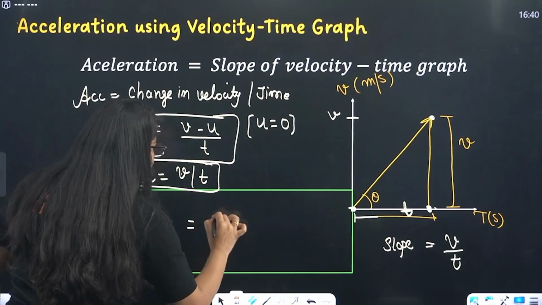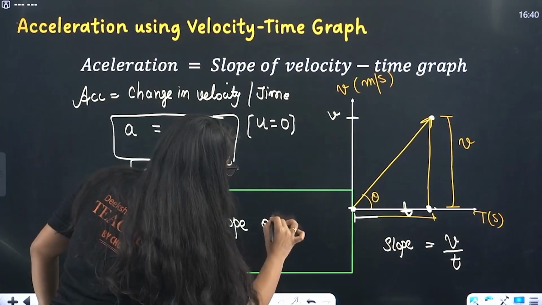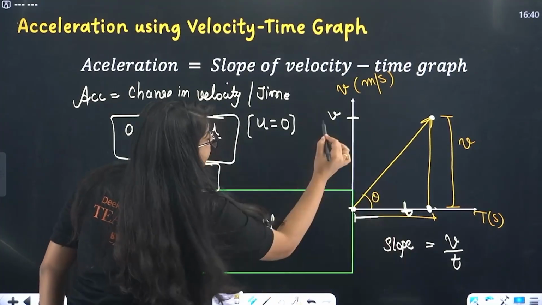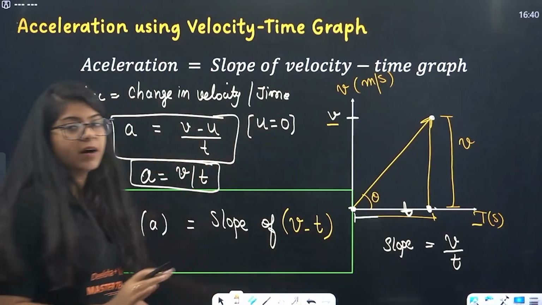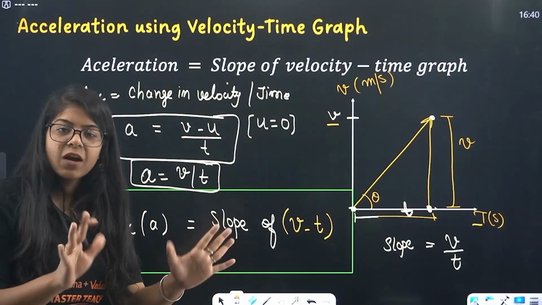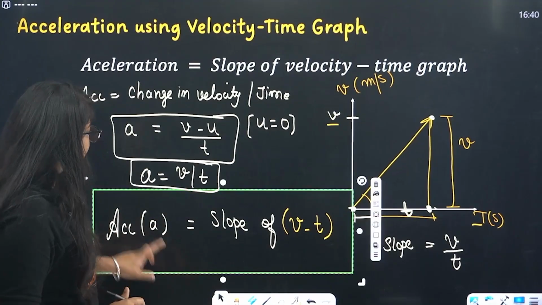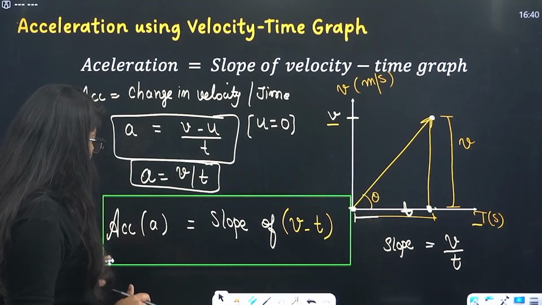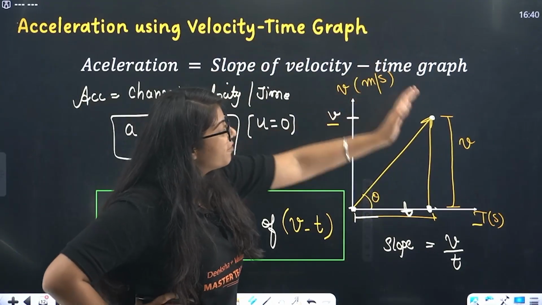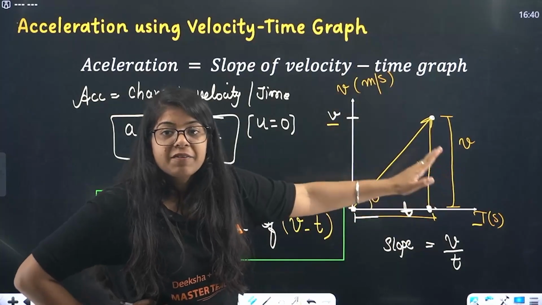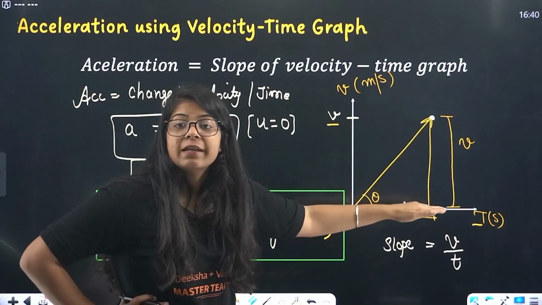Right? So, acceleration equals slope, but slope of which graph? VT graph. Slope of VT graph. Done? Okay, let's move on to the next topic. Basically, what we understand is that if I have a VT graph, a velocity time graph, I can find the acceleration by dividing the velocity with respect to time, by finding the slope.